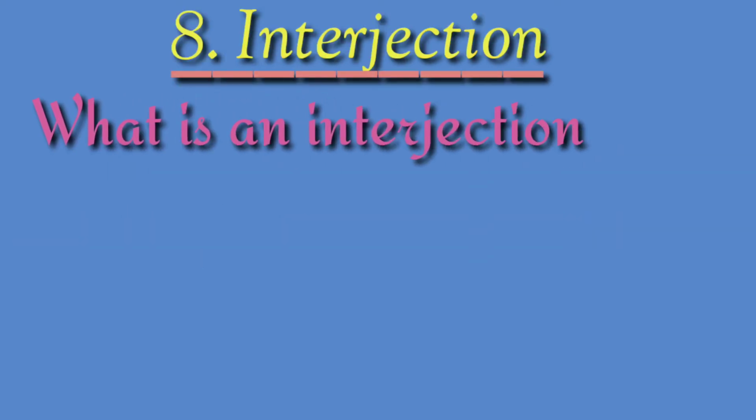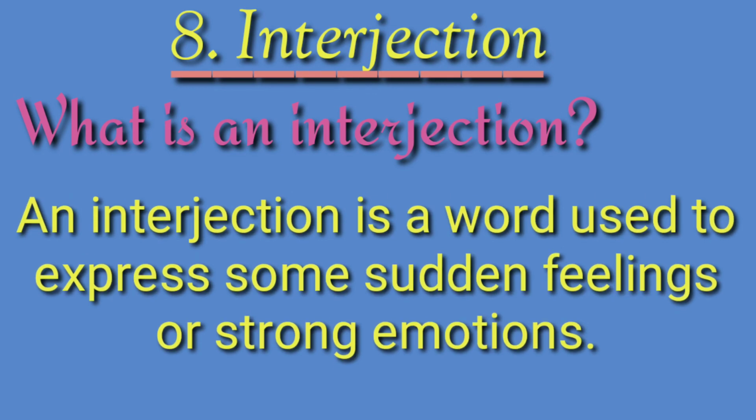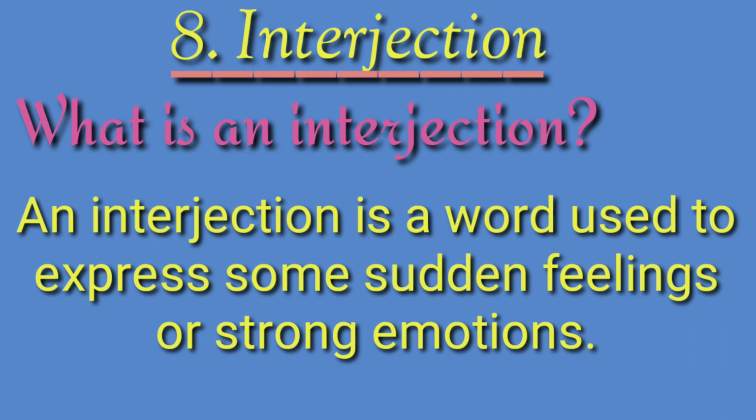Interjection. What is an interjection? An interjection is a word used to express some sudden feelings or strong emotions. Now we have to understand what sudden feeling or strong emotion means. Sudden feeling or strong emotion means the expression of surprise, pain, anger or excitement.